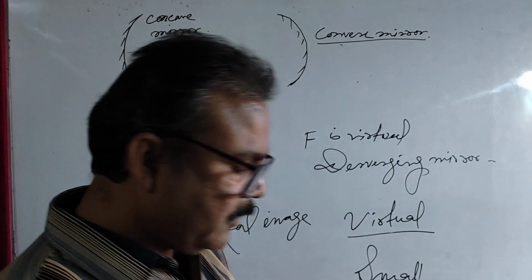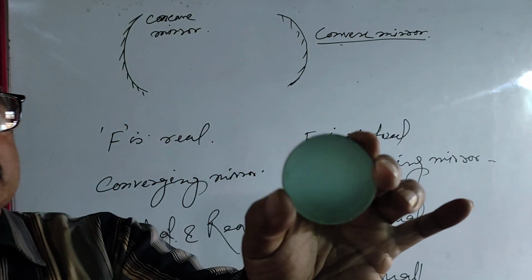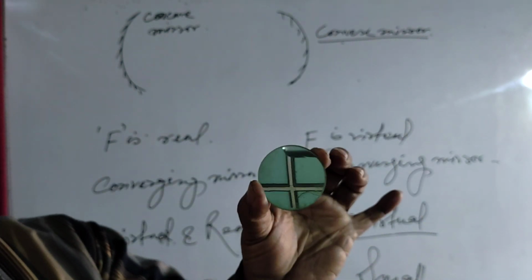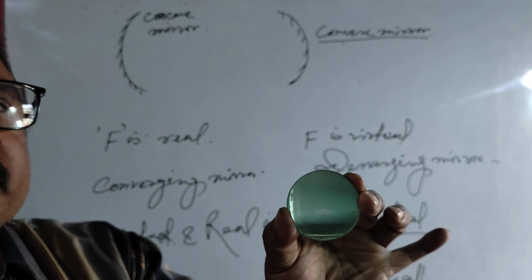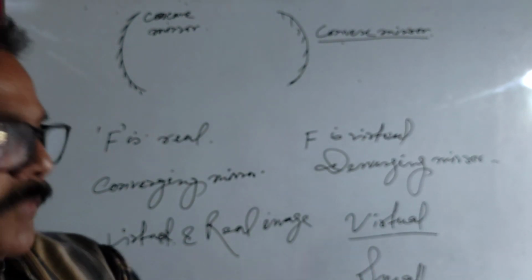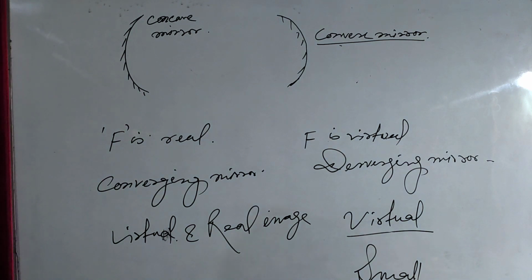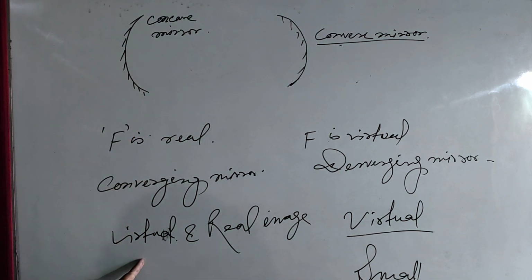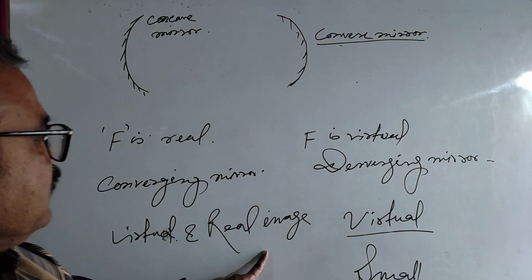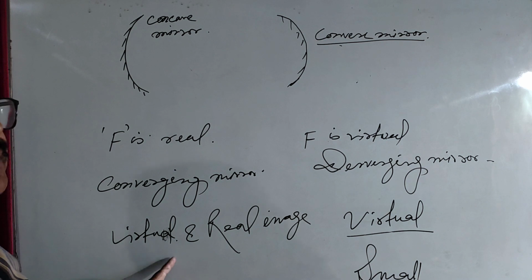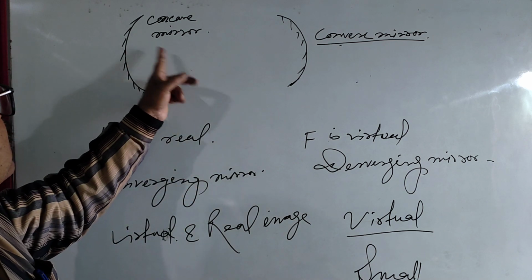Okay, now you see this is a concave mirror and here the middle portion is most depressed. An important point, I have already told you that the concave mirror forms virtual images as well as real images. A virtual image is formed when the object is placed in between the pole and the focus.